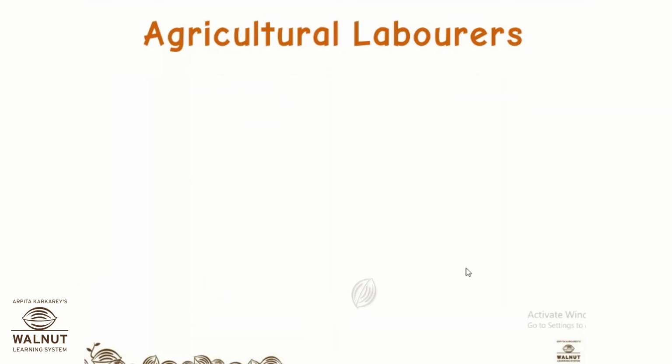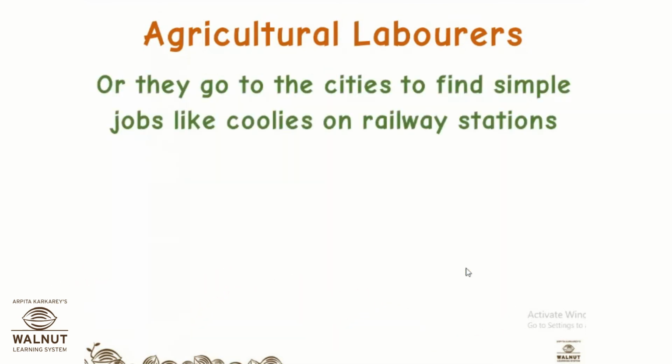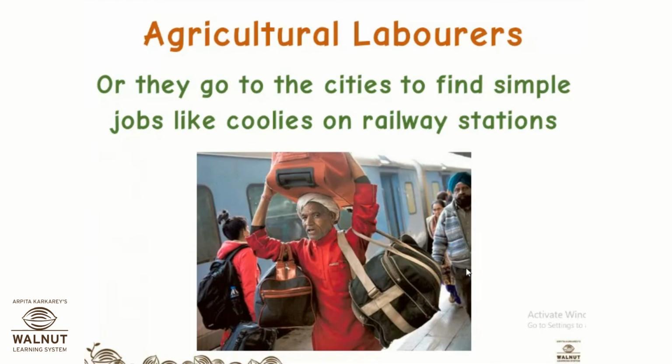So that they can earn money for the time when it is not a rainy season and there is no work for them in the farms, or they go to cities. Otherwise, they leave their villages, go to the cities, and work on railway stations as coolies. You know who are coolies? They take your luggage bags and go to the taxi stand or rickshaws wherever we want to travel further. So they take our luggage and go from the station to that place. When they carry our luggage, we pay them some money. So they earn money. So this is a typical coolie.